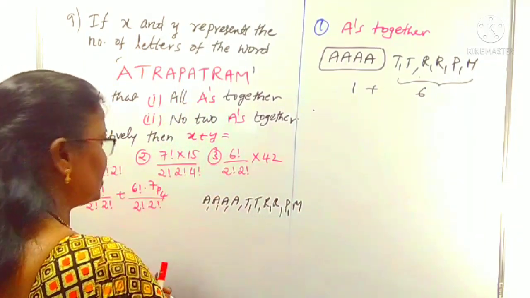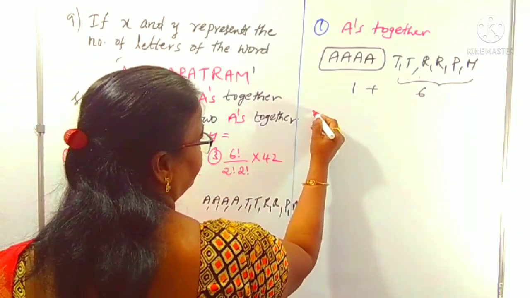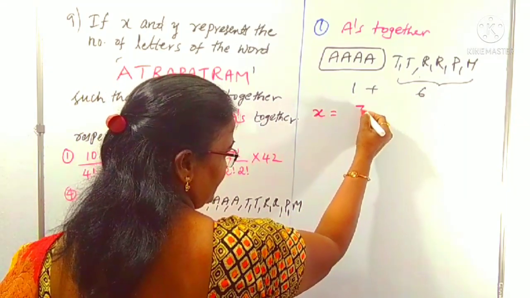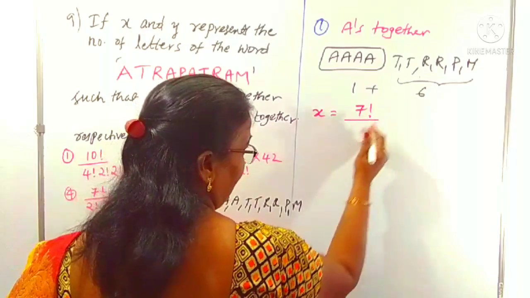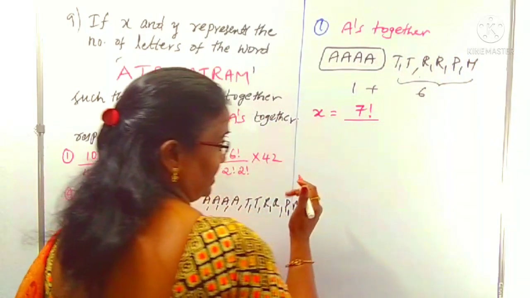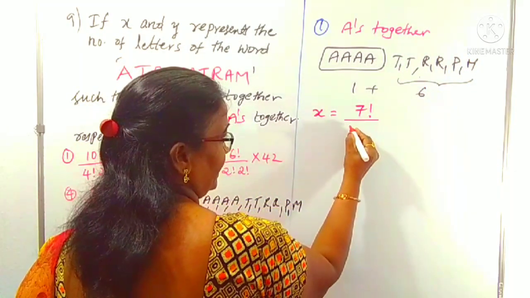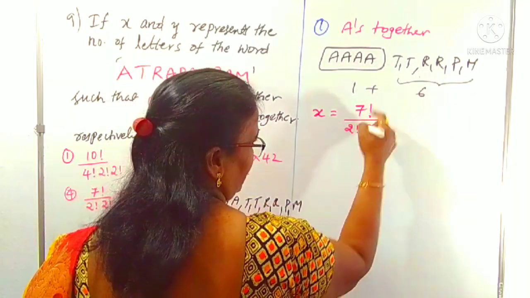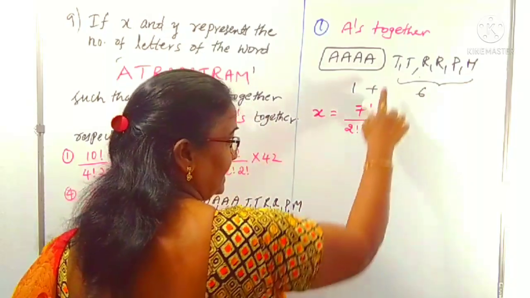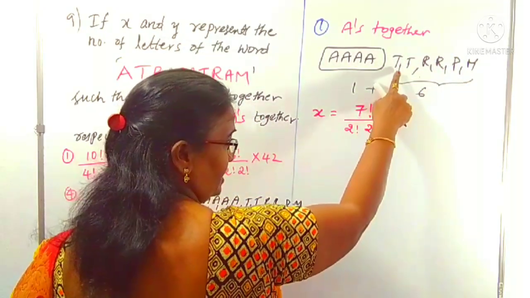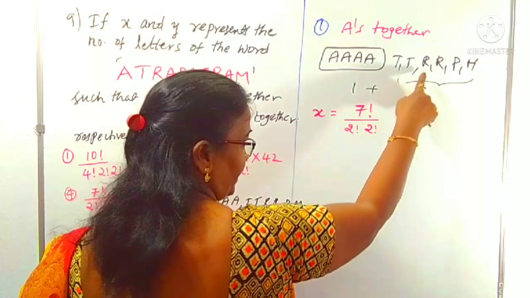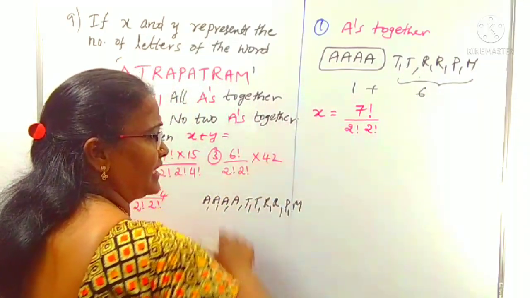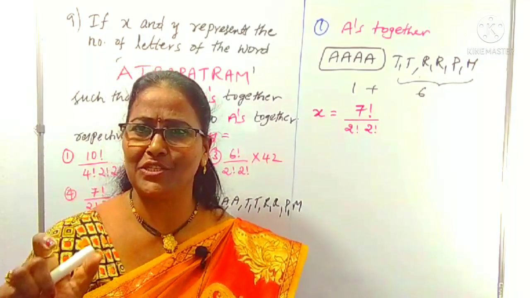X is equal to what now? These total 6 plus 1, 7 units can be arranged in 7 factorial, divided by the repetitions among the 6. There are 2 T's, so we take 2 factorial. There are 2 R's, so we take 2 factorial. No other repetitions are there. So 2 T's repeated, 2 factorial, and 2 R's repeated, 2 factorial. This is X. X means the arrangement of all A's together.